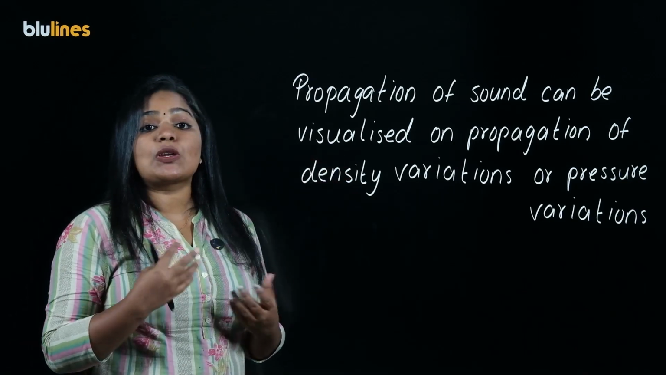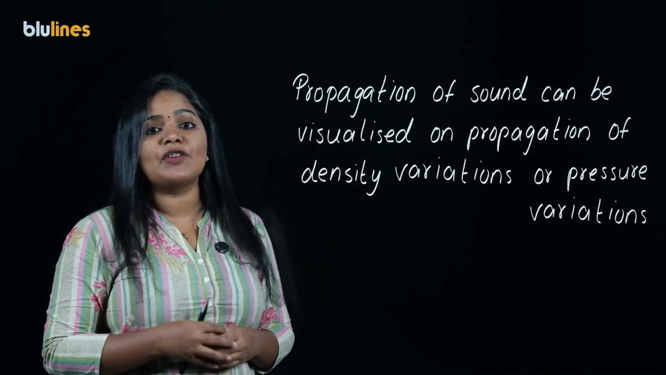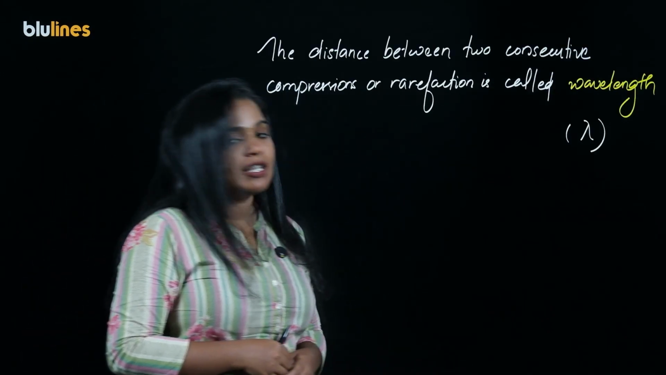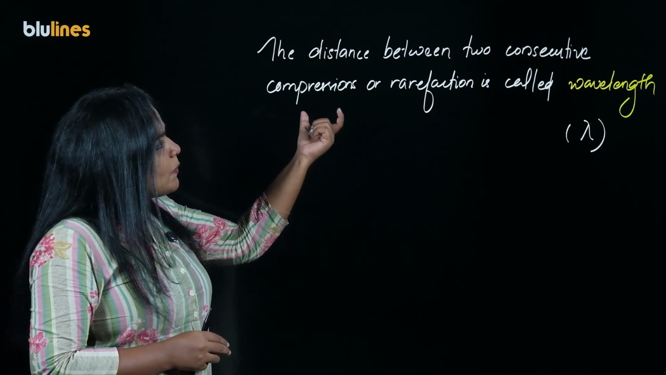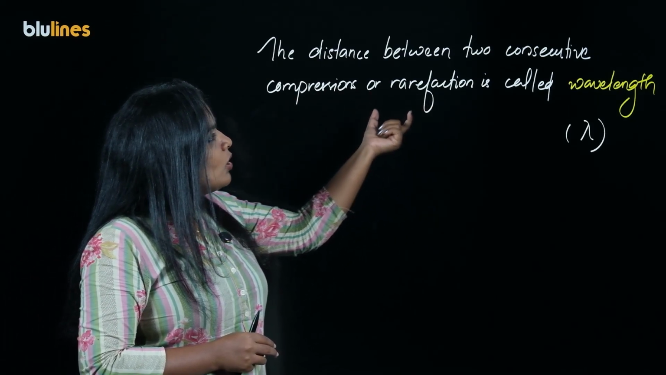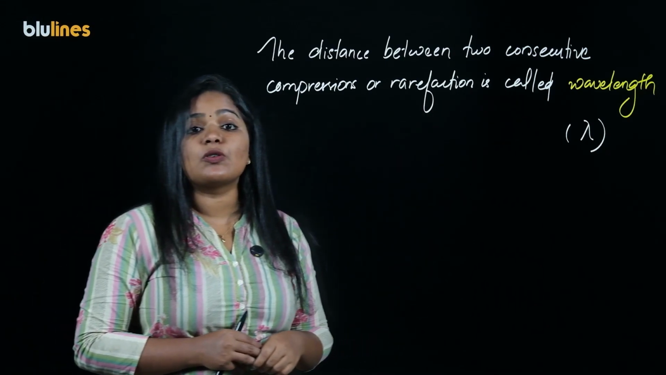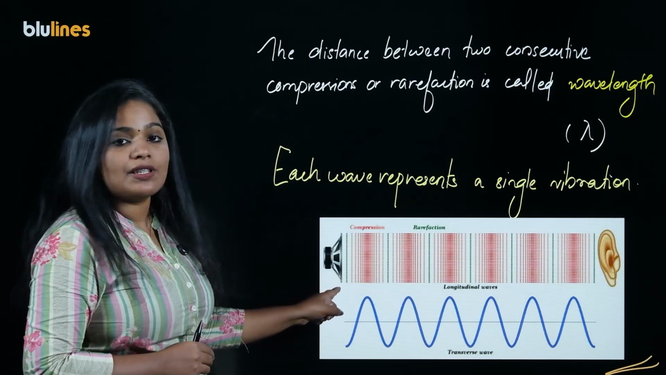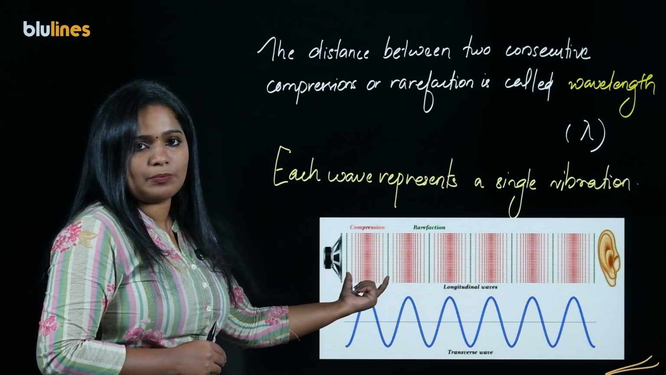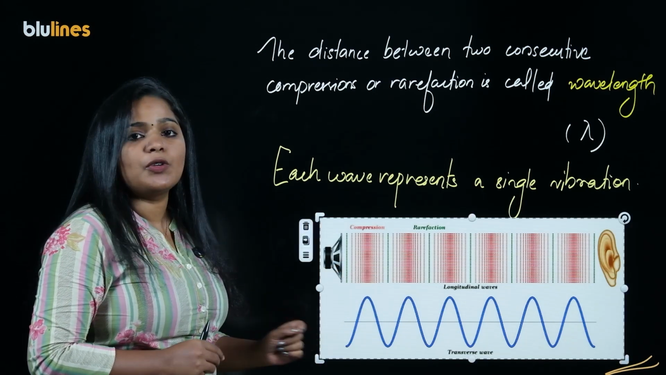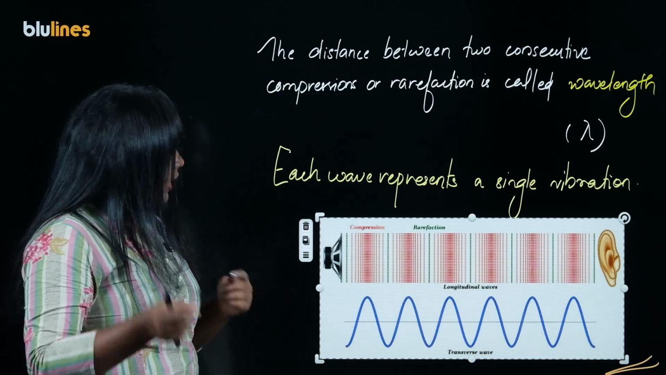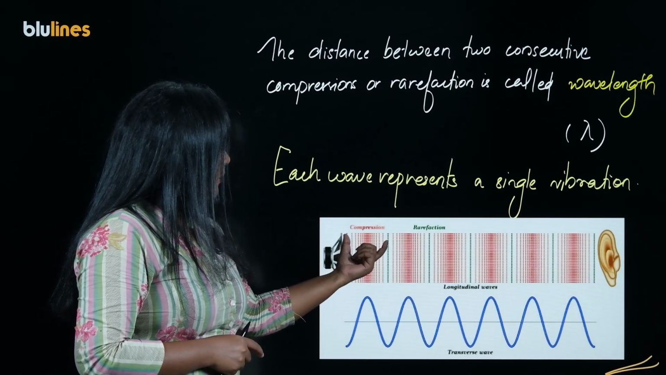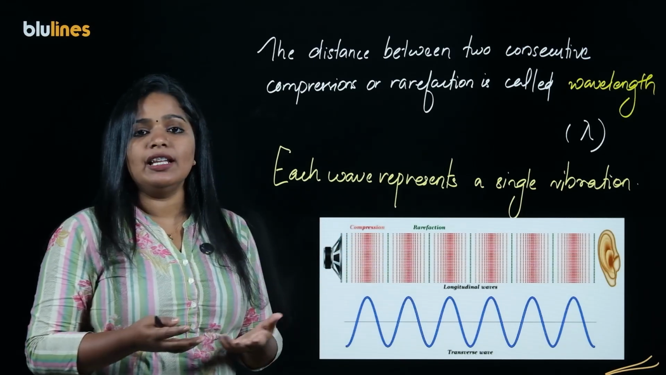So, propagation of sound can be visualized as the propagation of density variations or propagation of pressure variations as rarefactions and compressions. The distance between two consecutive compressions or rarefactions is called wavelength, which is denoted by the letter lambda. See, we are taking the distance between two consecutive compressions. So, from this point to this point, we measure a wavelength, or else we can say I am considering two rarefactions. See, the distance between two rarefactions is again a wavelength.